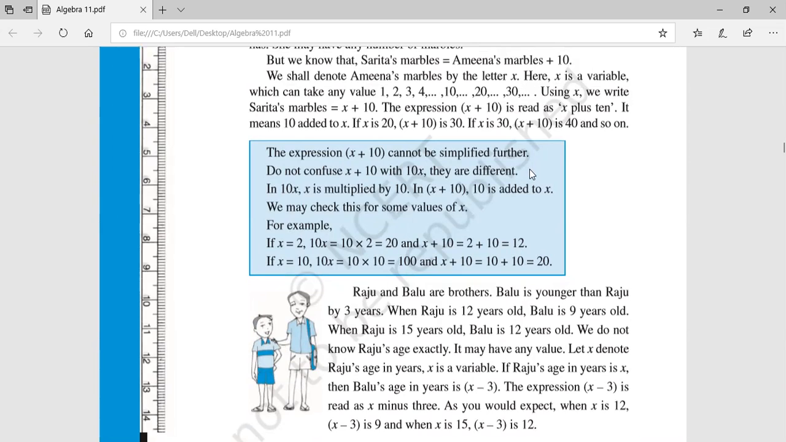Look, now you must not get confused about one thing. There is 10x, and there is also x plus 10. Let me make it clear to you. Where will 10x be used, and where will x plus 10 be used? Who can tell me? Okay, let me clear it to you.